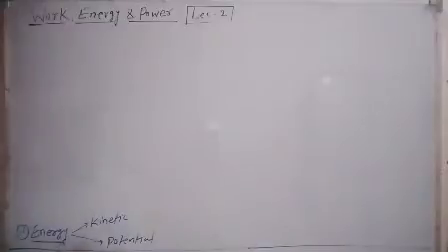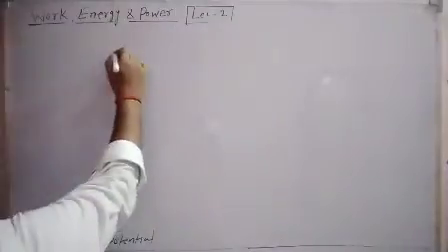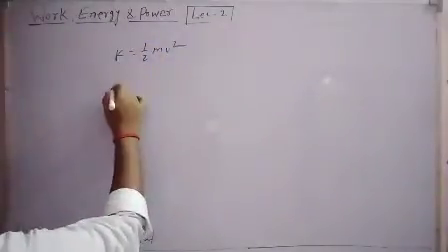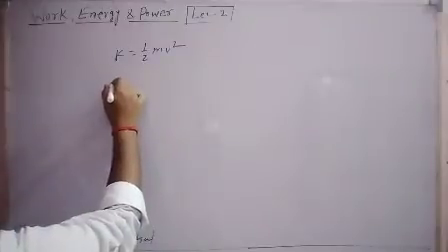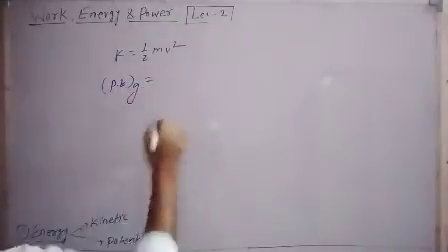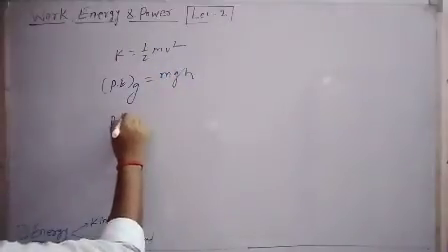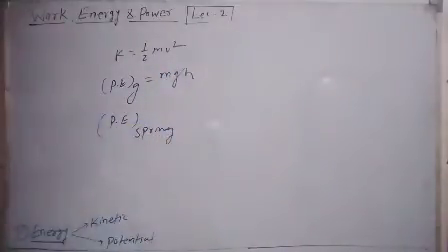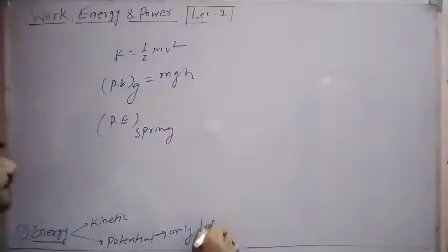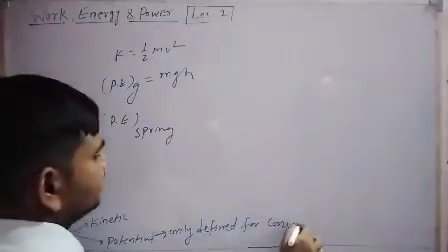Now we will see energy. Energy is the ability or capacity to do work. The mechanical energies are kinetic energy and potential energy. Kinetic energy is the form of energy by virtue of the motion of an object, and potential energy is energy in any object or system by virtue of its position or configuration. The formula of kinetic energy is half mv square. For gravitational potential energy, the formula is mgh. And there is spring potential energy, because the spring force is also conservative. Students, potential energy is only defined for conservative forces.